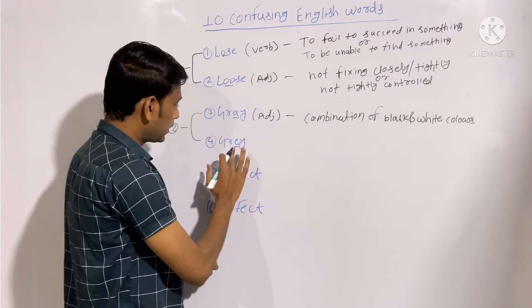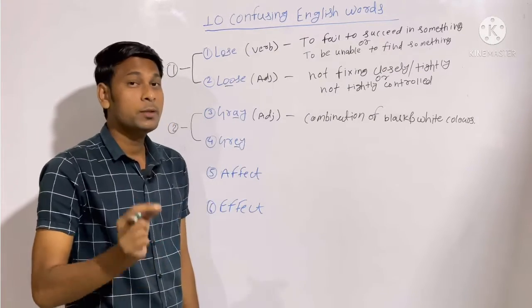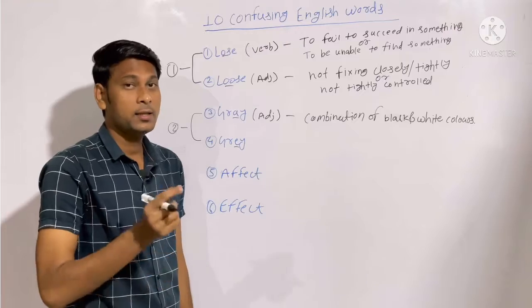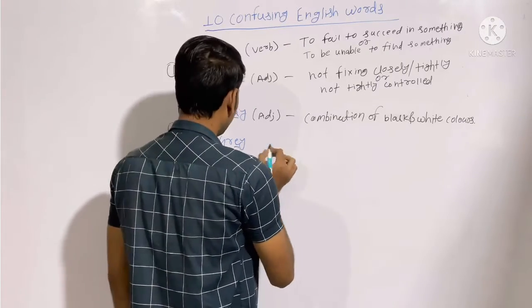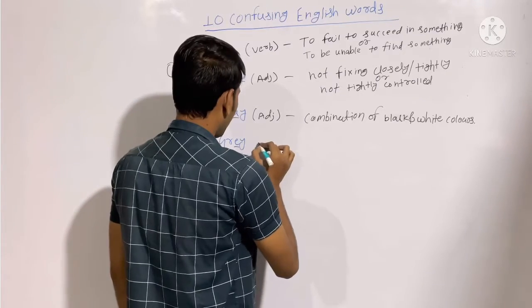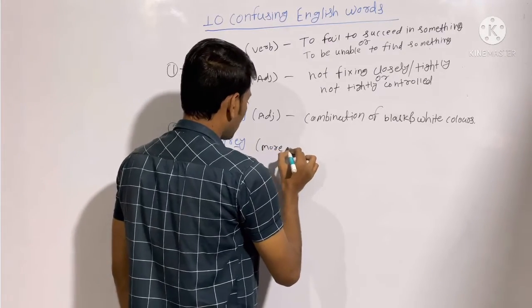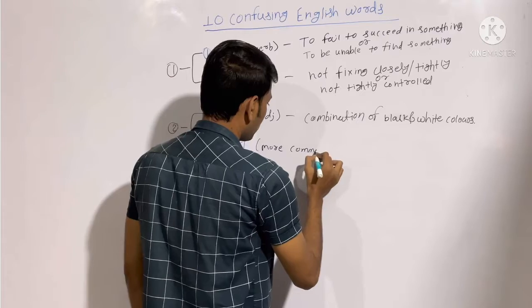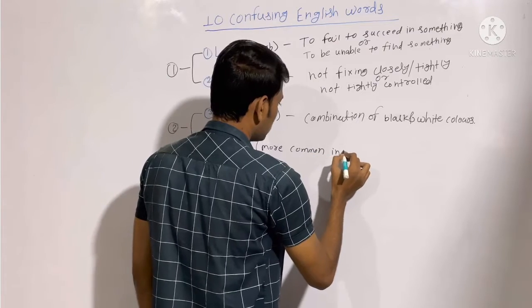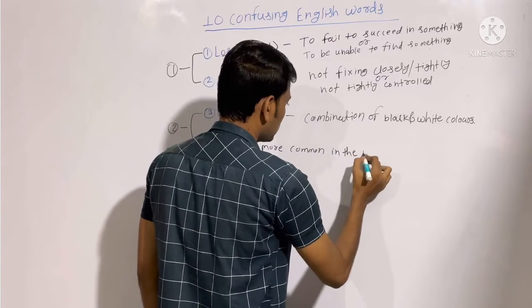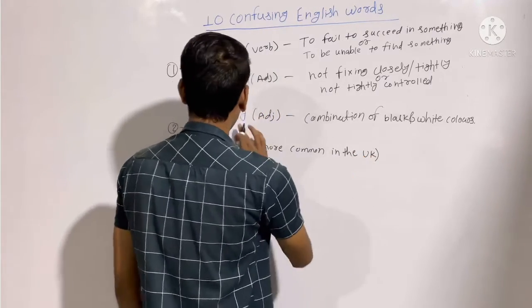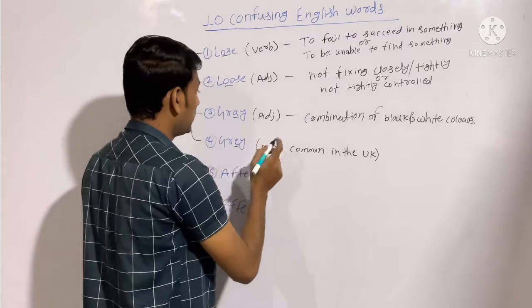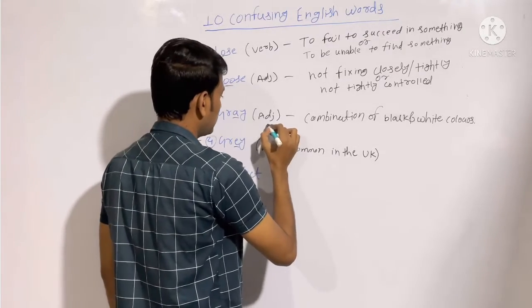So the word grey with the letter E is more common in British English, or you can say in UK English. Let me write this. The meaning will remain the same, there is no difference. And the word gray with the letter A is more common in the US.